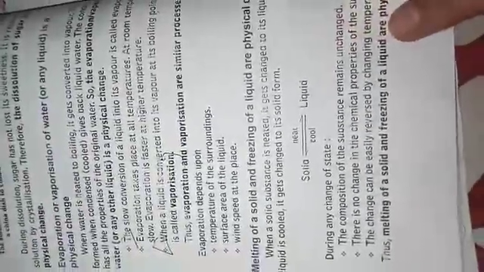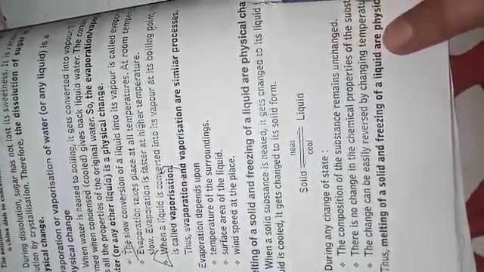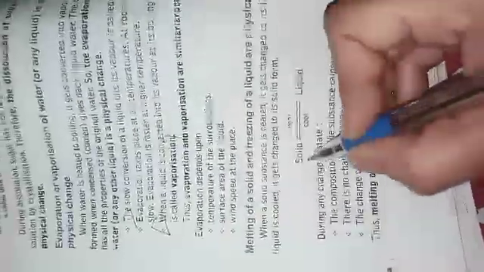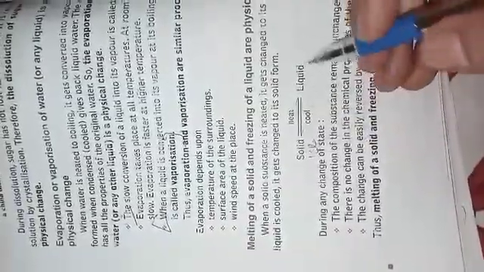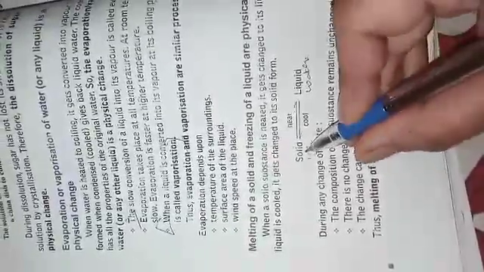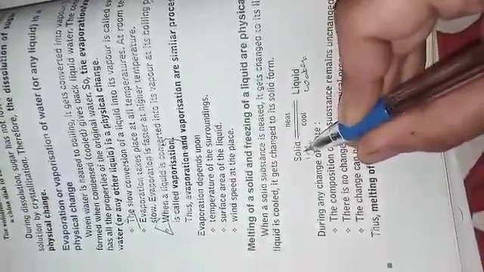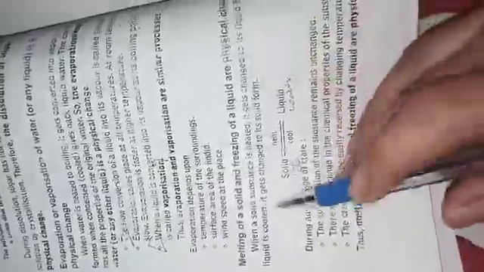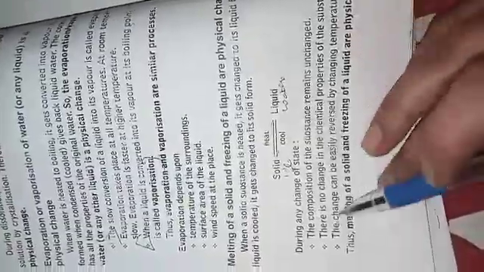Next is melting of solid and freezing of liquid, which are also physical changes. This example I told you earlier also, like solid ice. You can take the example of ice. When you heat that ice, it is converted into water. Water is liquid in state. When you cool that water, it is again converted into ice. Melting of solid means melting of ice. Freezing of liquid means freezing of water. These are physical changes, means you can get back the same substance.